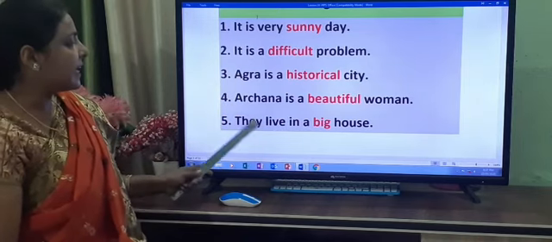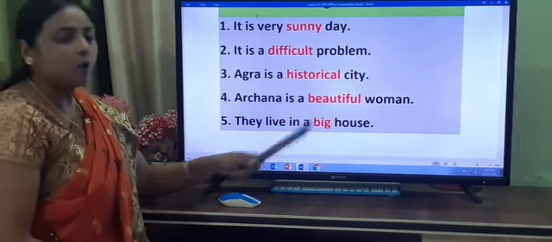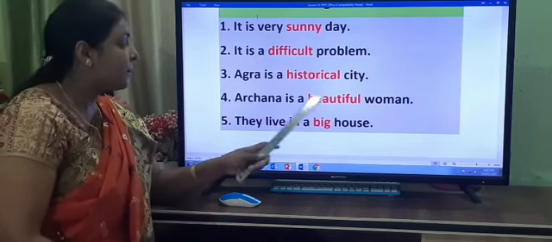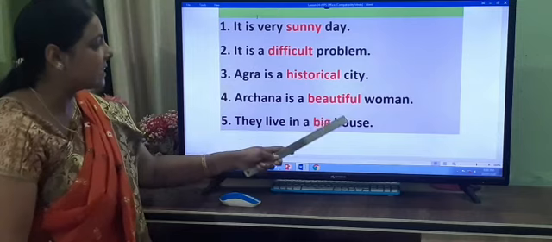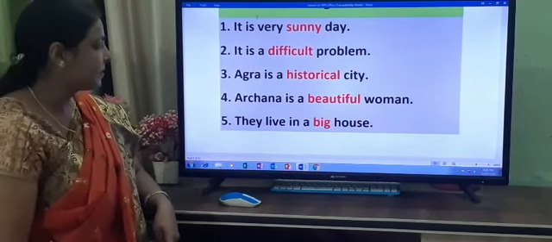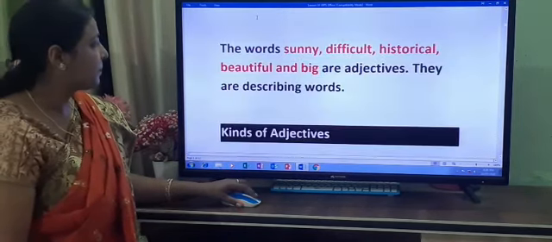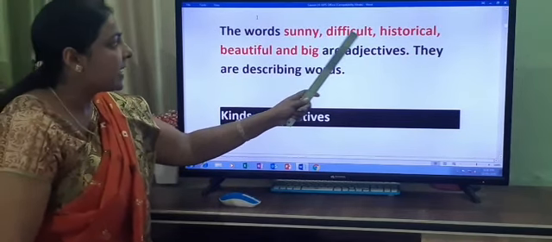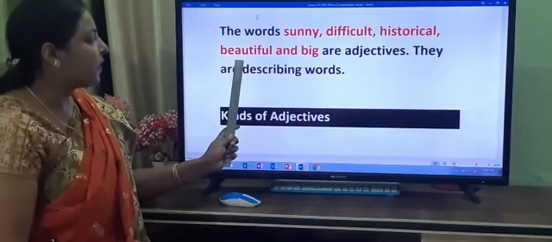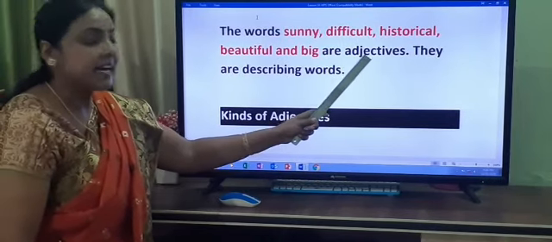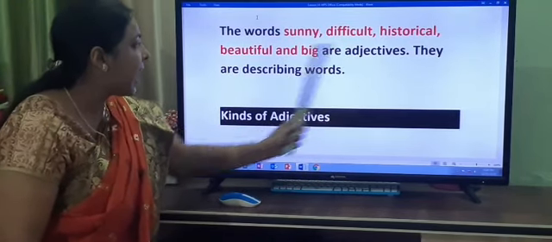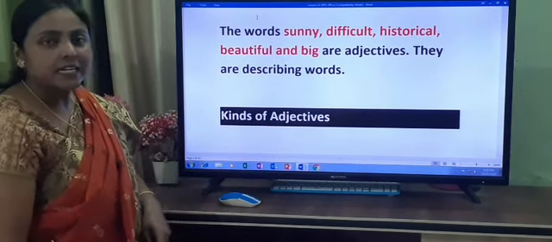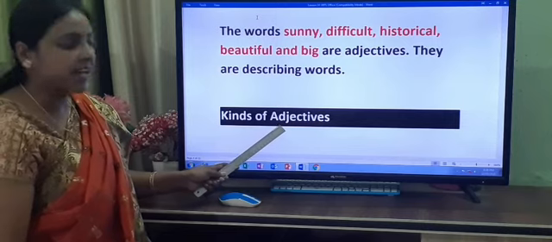Number 5, they live in a big house. What is the adjective here, children? Big. It qualifies the noun house. Now the words sunny, difficult, historical, beautiful and big are adjectives. They are describing words. Now let us see kinds of adjectives.